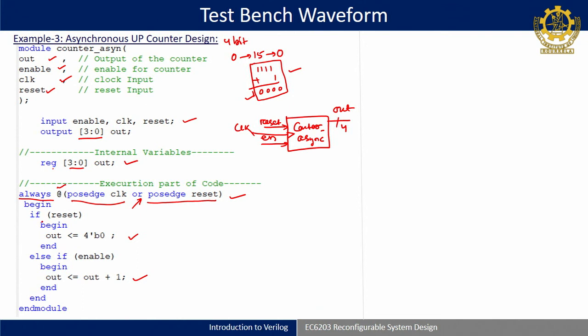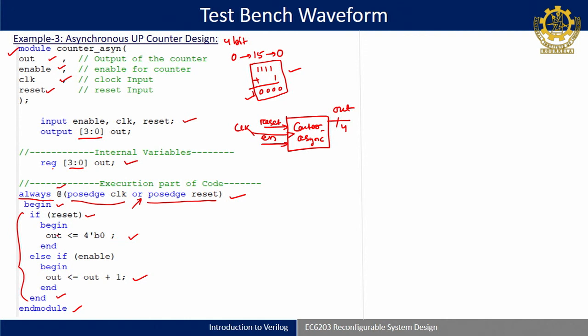So, after this I have written begin and end, and endmodule is for the module. Okay. So, within this is the body of the code, sequential within a begin and end sequential block. So, it shows if reset is high, my output is 0. Okay. This begin end I have put, but if it is a single line, no need to put it also, it will work. Then when reset is high, my output is 0.